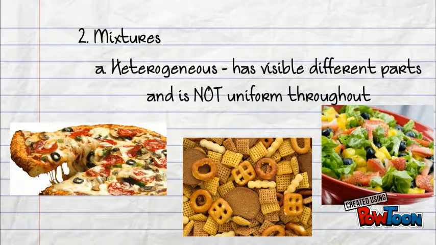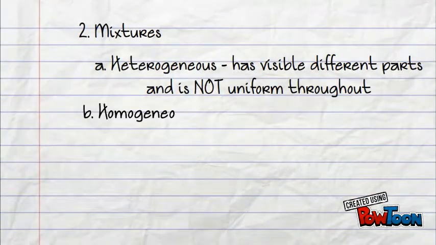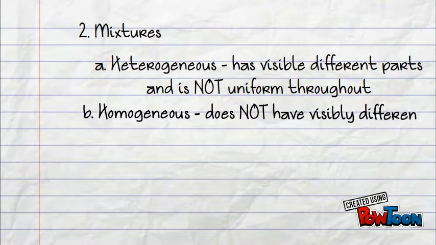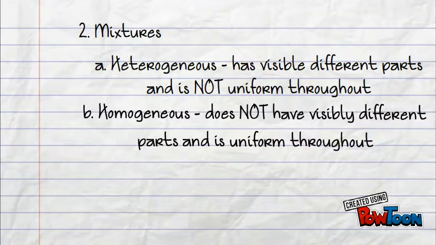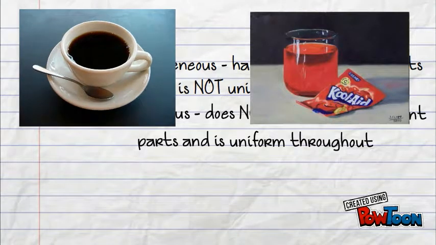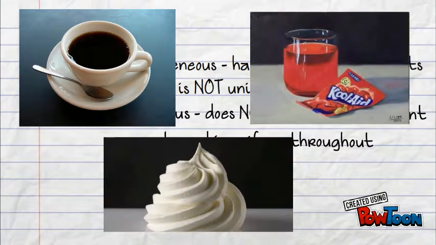The second type of mixture is homogeneous mixtures. These do not have visibly different parts, and they are uniform throughout. So things like Kool-Aid and coffee and whipped cream are going to be the same regardless of when you take the sample or where you take the sample from. Kool-Aid is always going to taste the same.